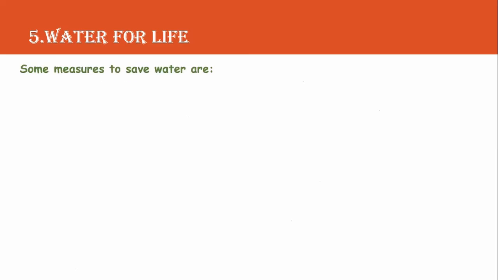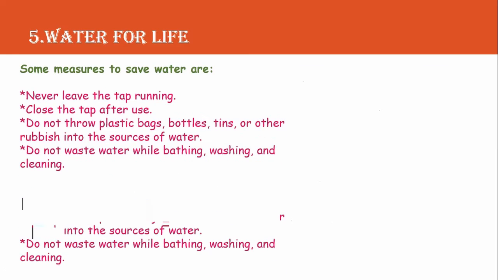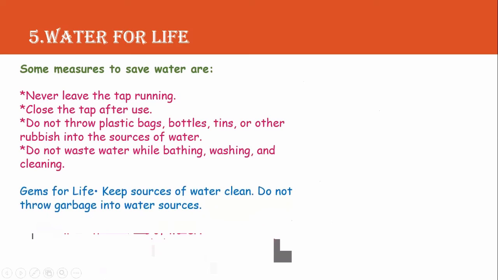So how can we save water? Some of the measures to save water are: never leave the tap running. So we must never leave the tap running while brushing the teeth. Close the tap after use. So we must make sure that we close the tap after use. Do not throw plastic bags, bottles, tins, or other rubbish into the sources of water.